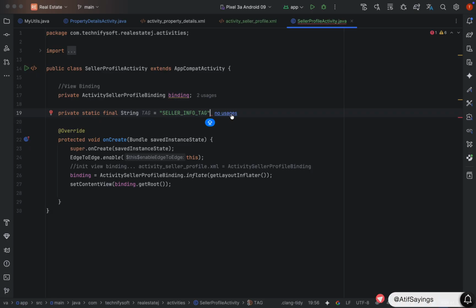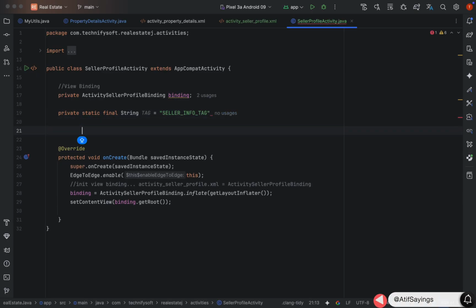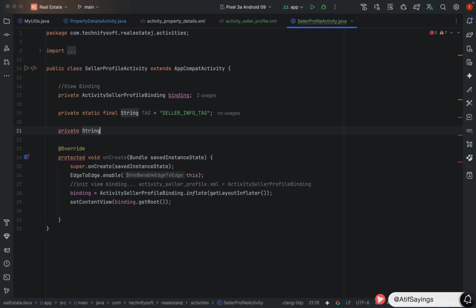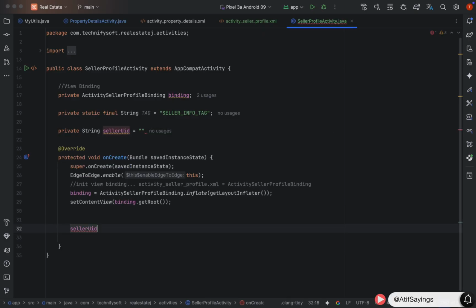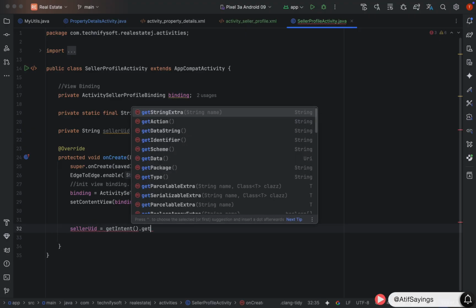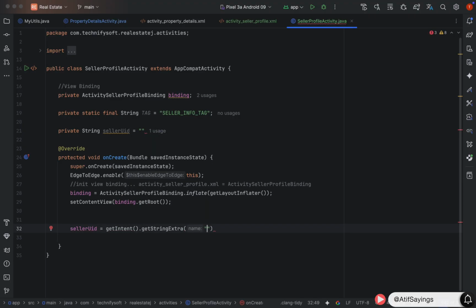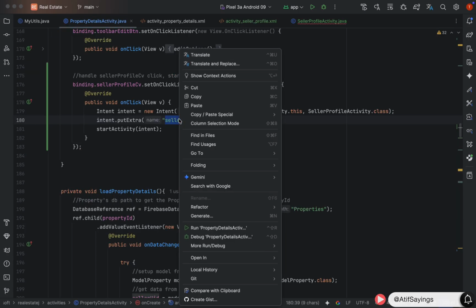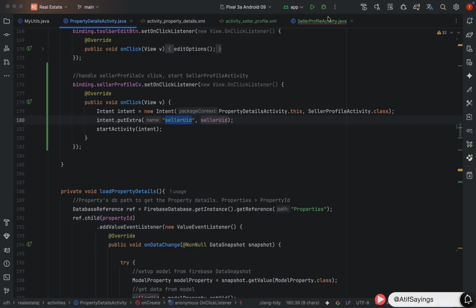Whenever we need to show logs in logcat, we will use that tag. Right after that, we will define another variable of type String that will hold the UID of the seller. Private, type will be String, name will be sellerUid. Initialize it with the empty string. We will initialize it in the onCreate function by getting it from the intent. sellerUid equal to getIntent.getStringExtra. We will copy the key name from the PropertyDetailsActivity class, copy it and paste it here.